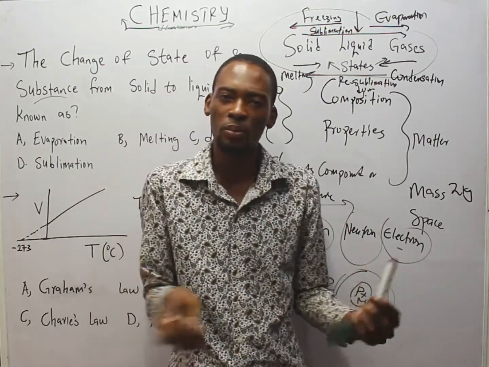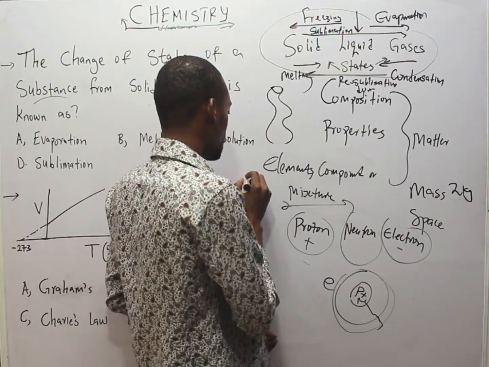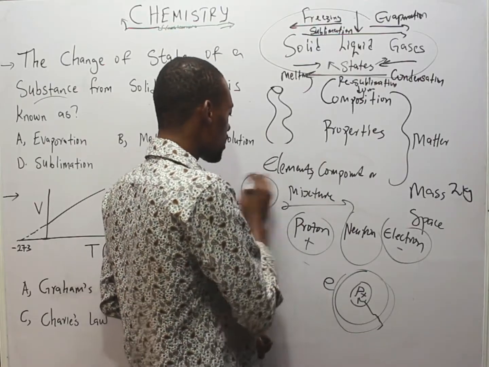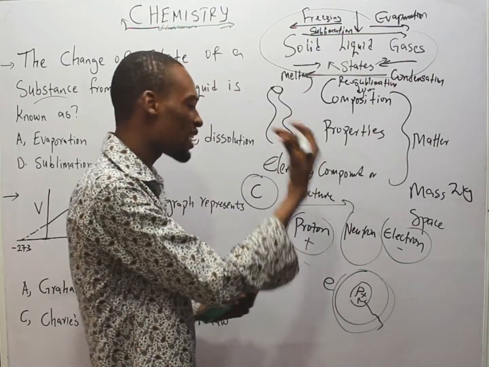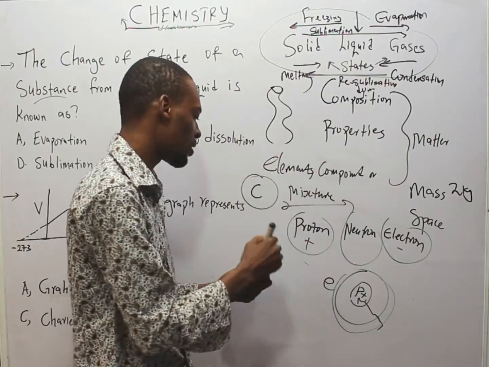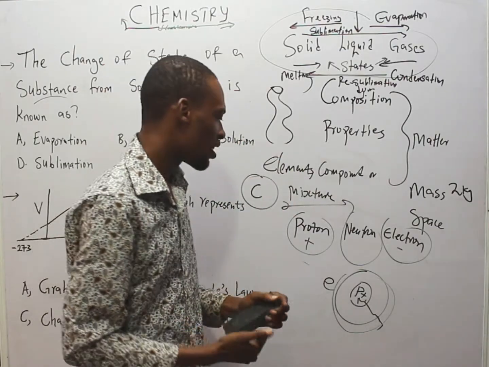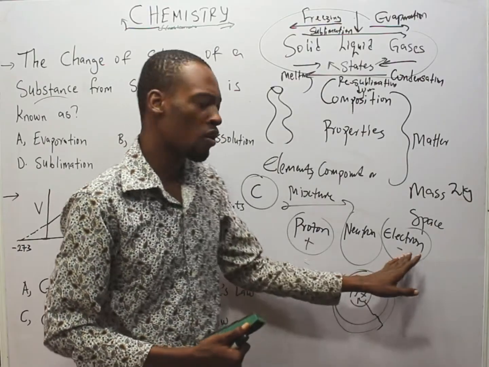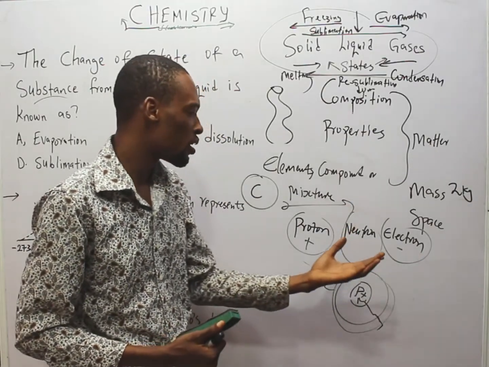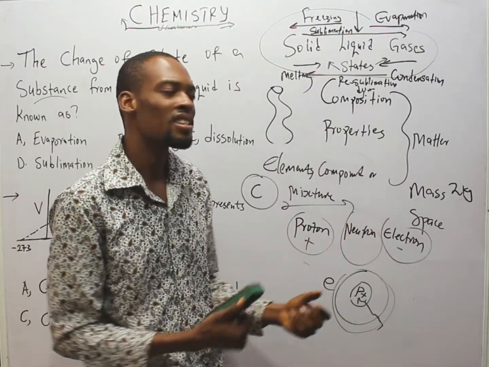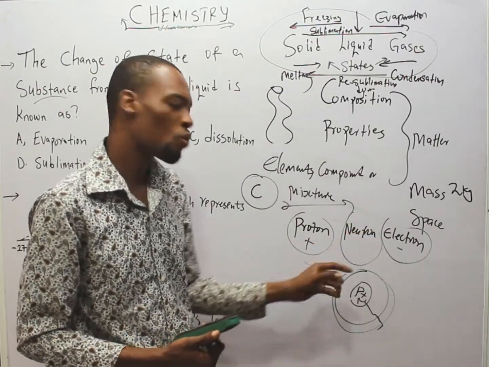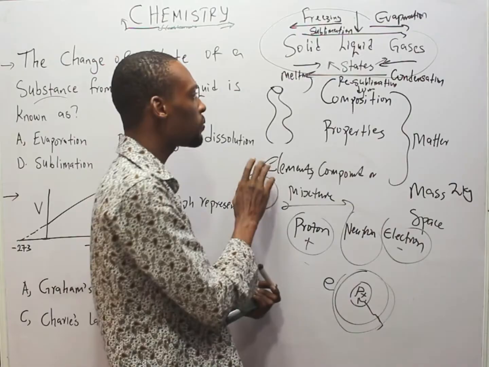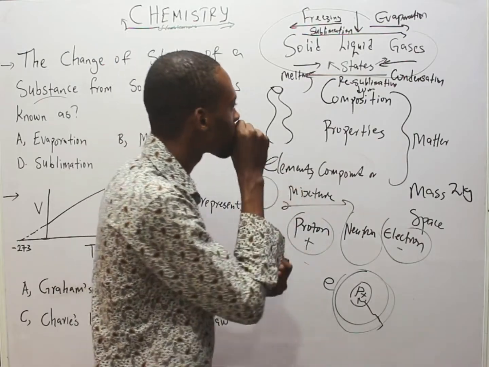And for a neutral atom, for example, if I say carbon, C, without plus or minus or charge on top, it means it is a neutral atom. So when an atom is neutral, the number of protons equals the number of electrons. So the atomic number is the same thing as the number of electrons when the atom is neutral, when there is no plus or minus on top.